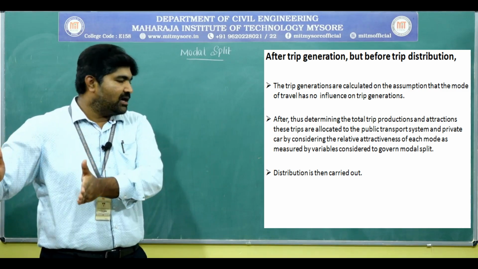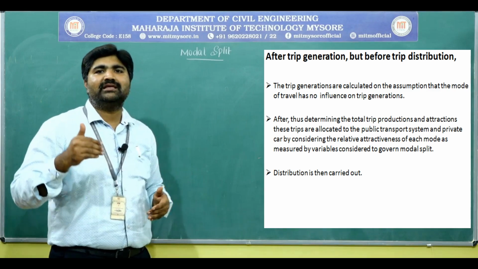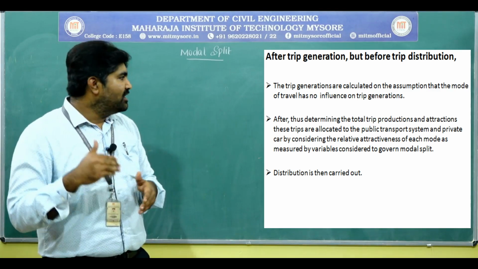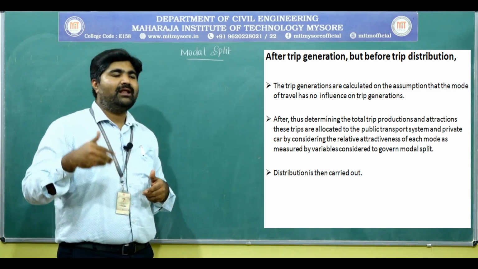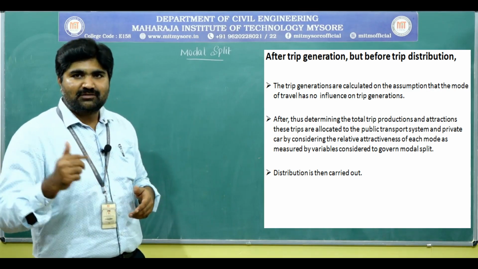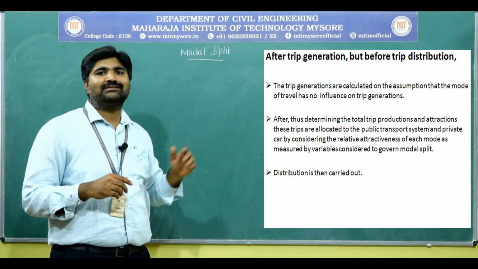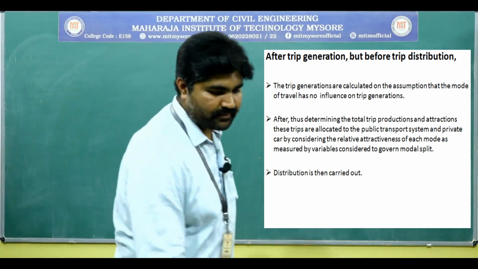Private vehicle or private car, by considering the relative attractiveness of each mode measured by variable factors, the variable factors that govern the modal split. Then the trips will be distributed. Then the distribution is carried out.